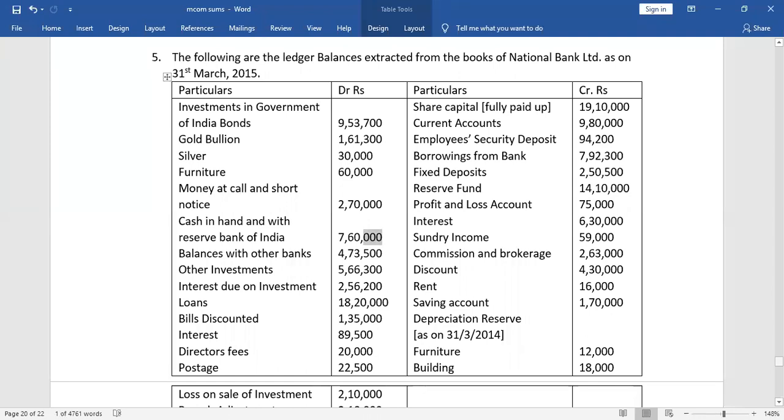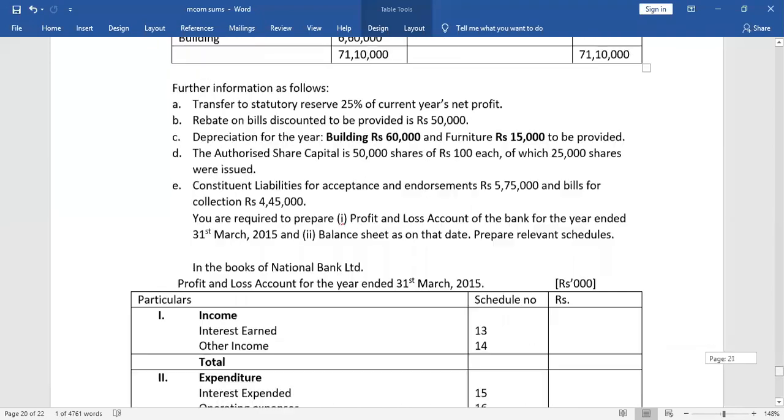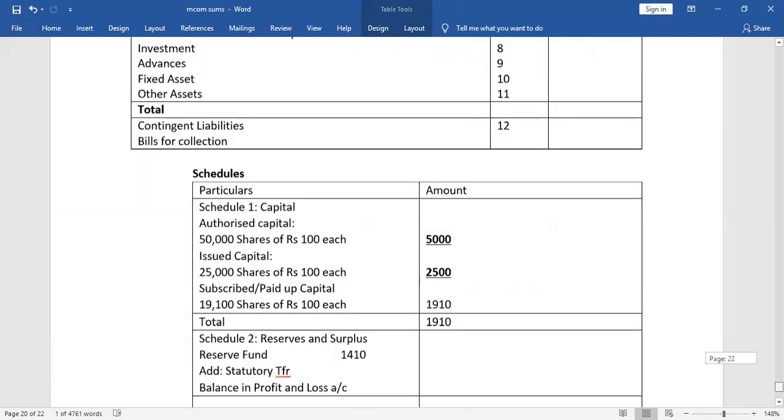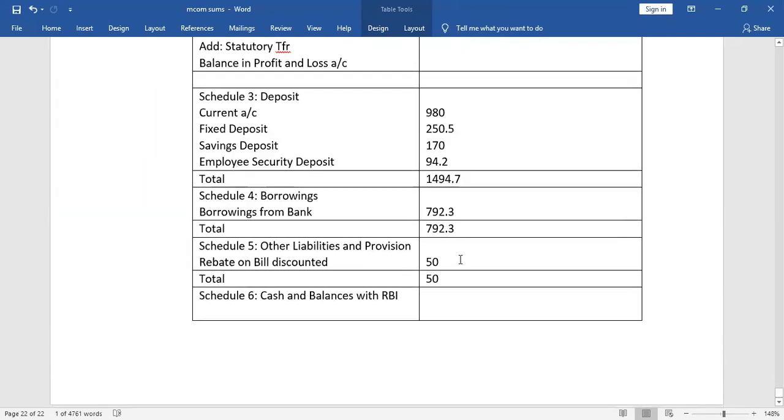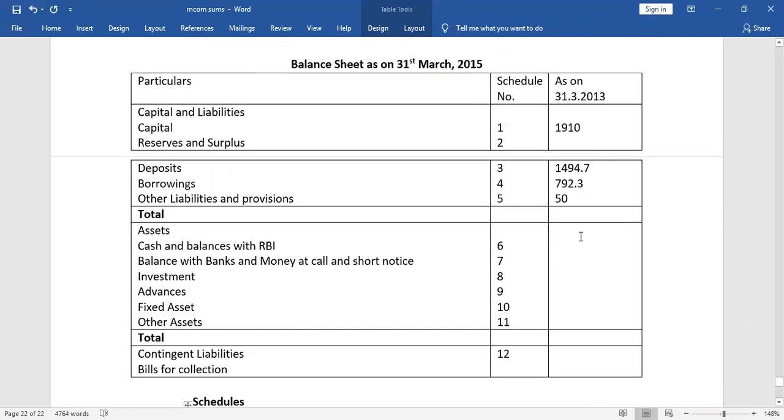We can directly write 760 here because both are given together, cash in hand and balance with RBI. Schedule number 6 is 760.